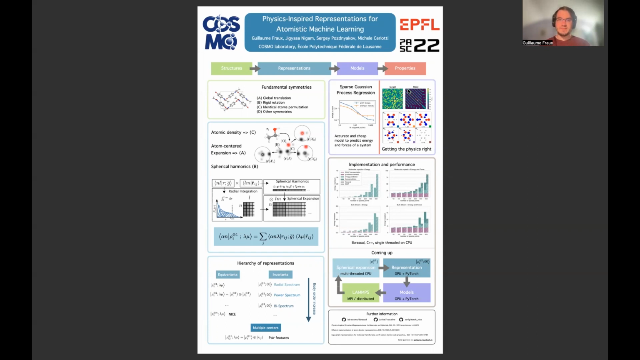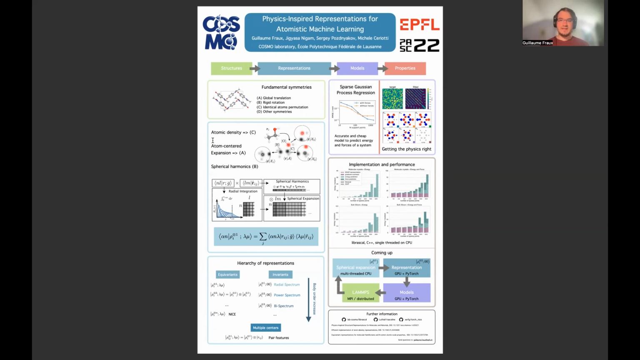At the Cosmo Lab at EPFL, we try to incorporate as many fundamental symmetries of atomistic systems as we can into our machine learning models. These fundamental symmetries are invariance with respect to global translations, equivariance with respect to rigid rotations, invariance with respect to atomic permutations, and a handful of other more exotic symmetries. We can encode these symmetries in our representation by using an atomic density instead of atomic positions, which already gives us invariance with respect to permutations.